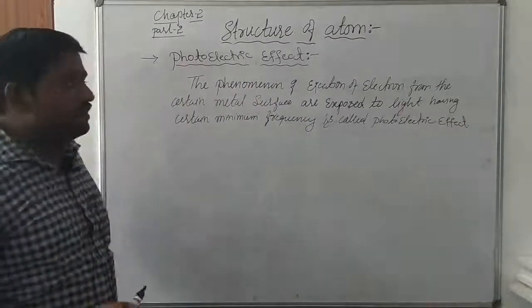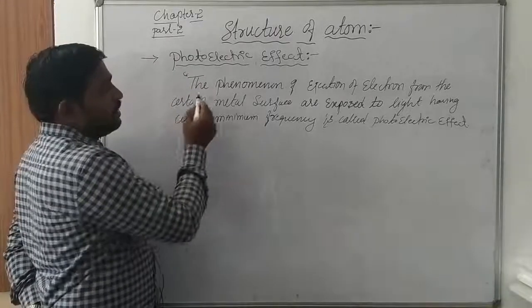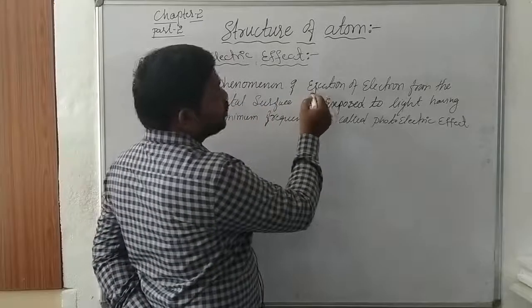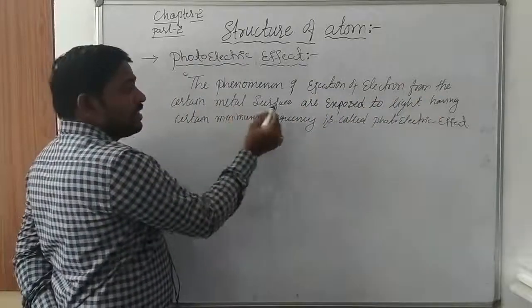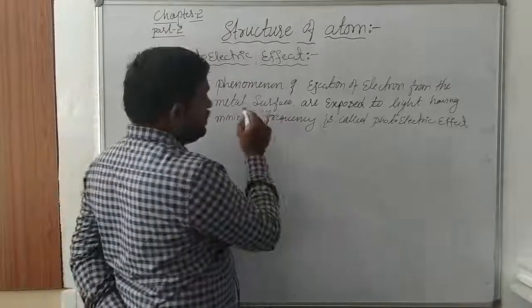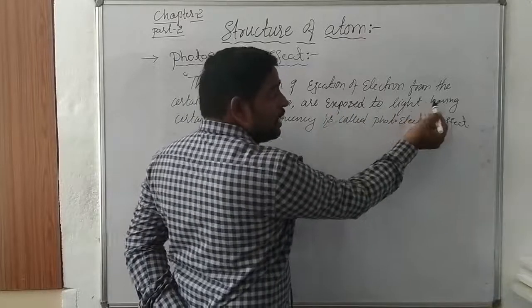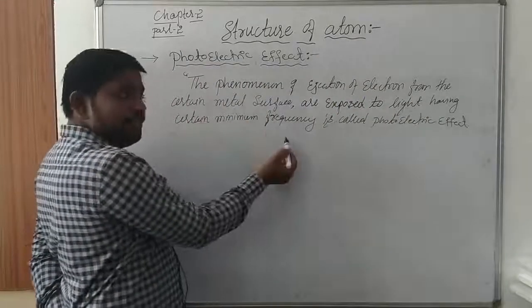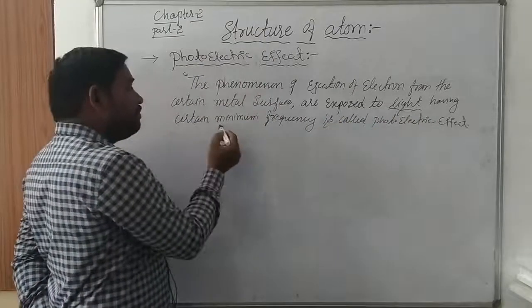How do you define the term photoelectric effect? Photoelectric effect can be defined as the phenomenon of ejection of electrons from certain metal surfaces when exposed to light having a certain minimum frequency.